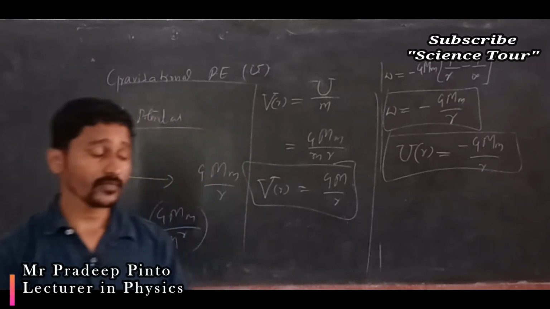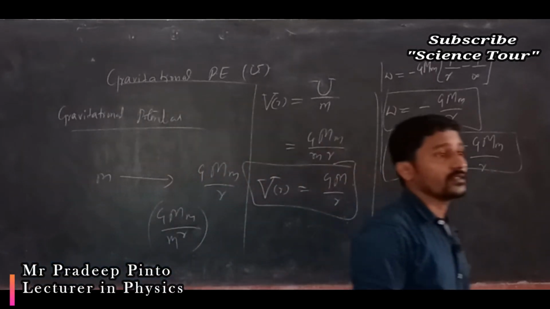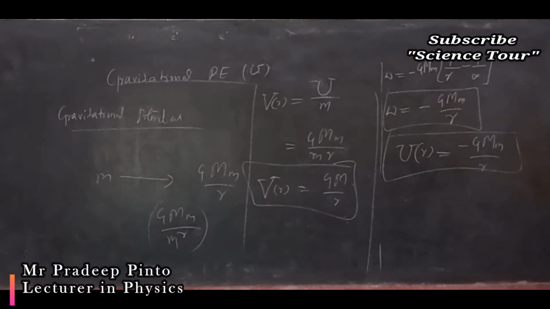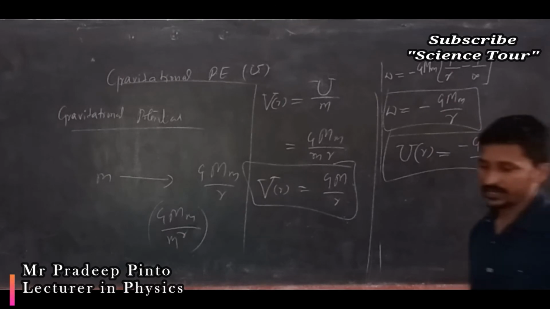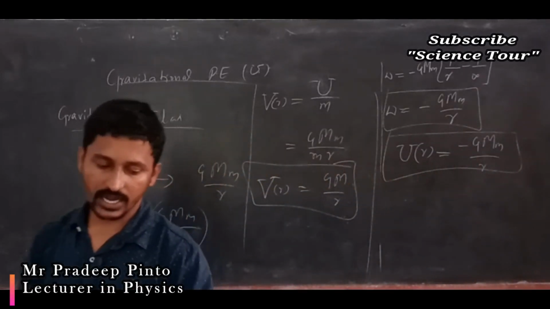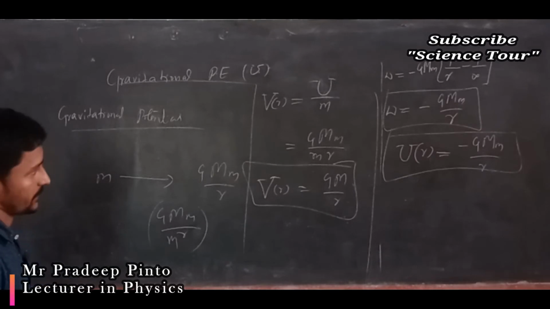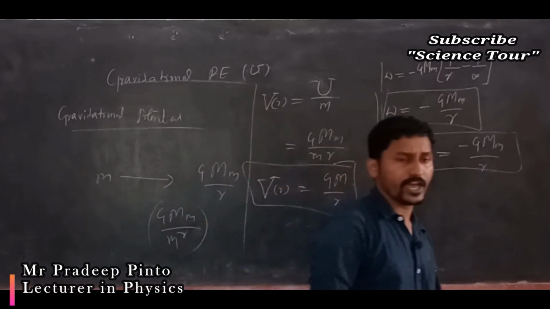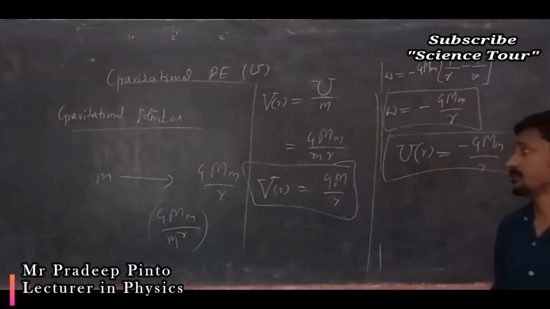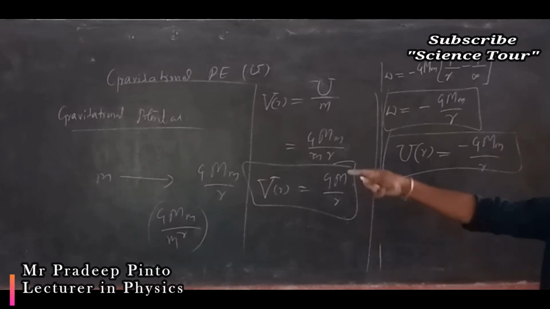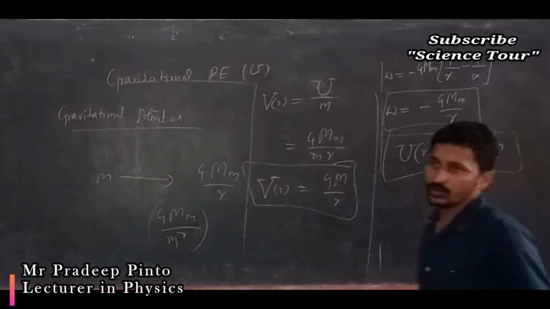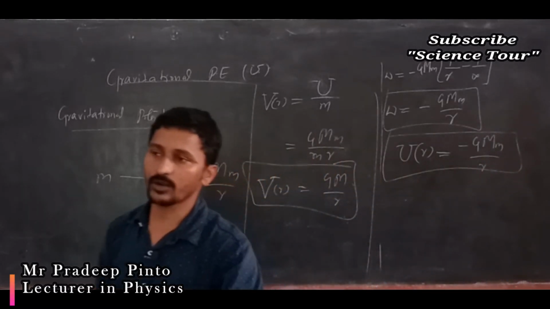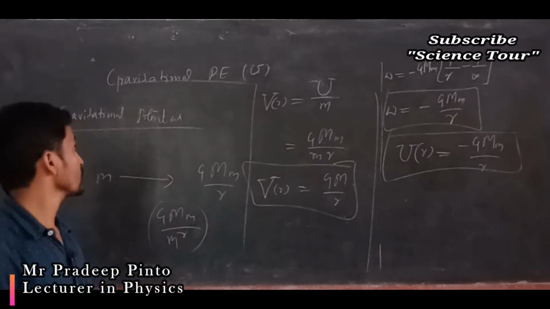So it is the work done to bring the object from infinity to that distance. This is what gravitational potential is. Very, very important: don't confuse gravitational potential energy and gravitational potential. Very important for competitive exams. Potential is for unit mass, potential energy is for some mass m, as I did with the cross multiplication. Hence we conclude here for the gravitational potential energy. This is the derivation.